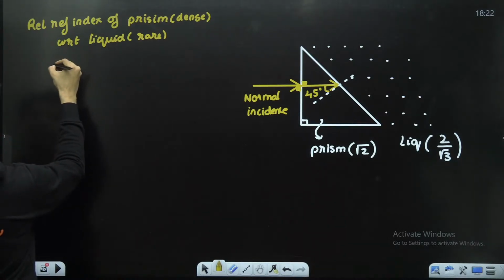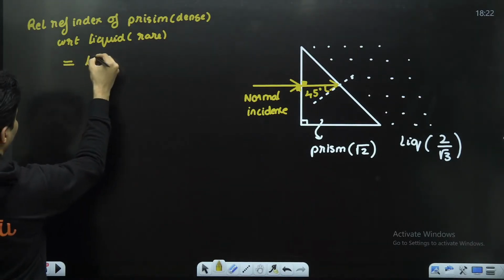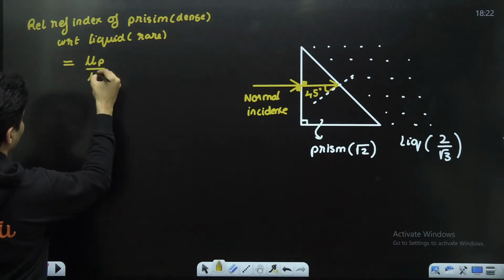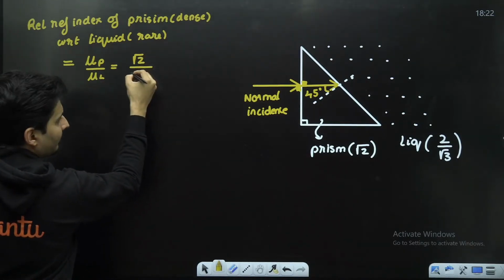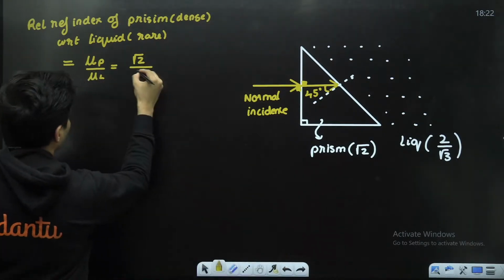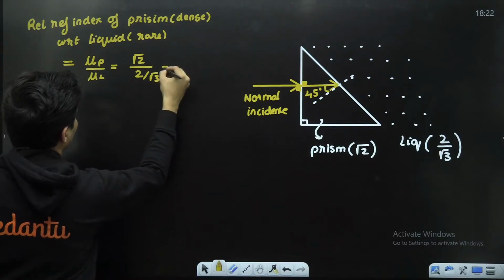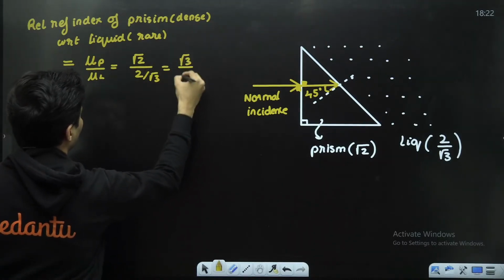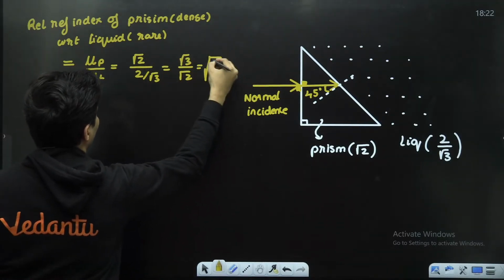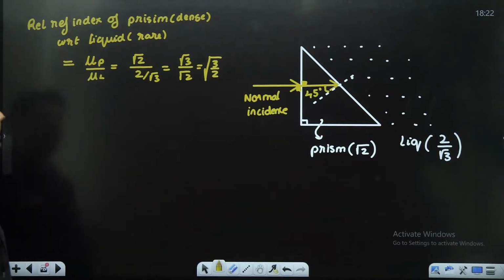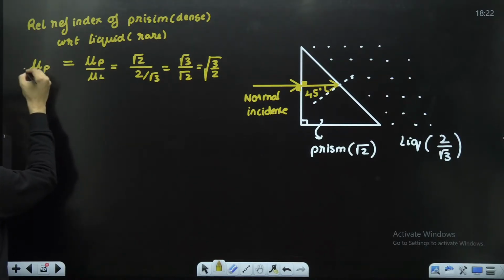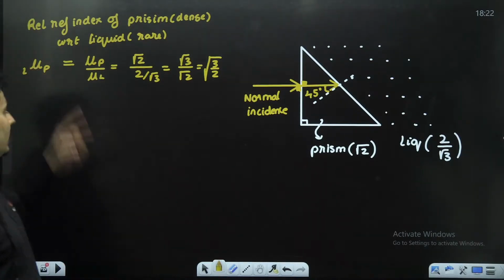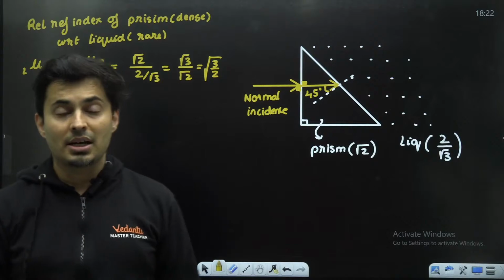So that relative refractive index will be the refractive index of the prism by the refractive index of the liquid, which is root 2 divided by 2 by root 3. So root 3 will go on the top, root 2 will be here. So that is root 3 by 2. That is the relative refractive index of the prism with respect to the liquid outside.